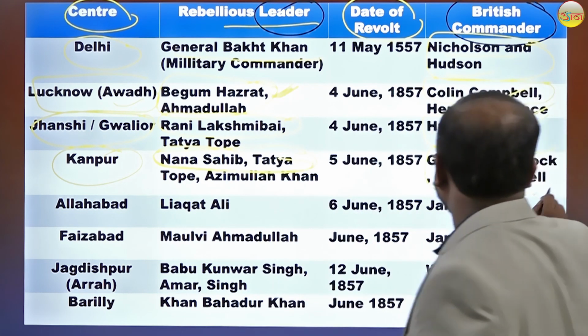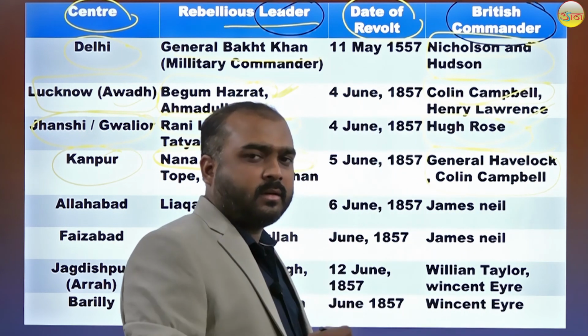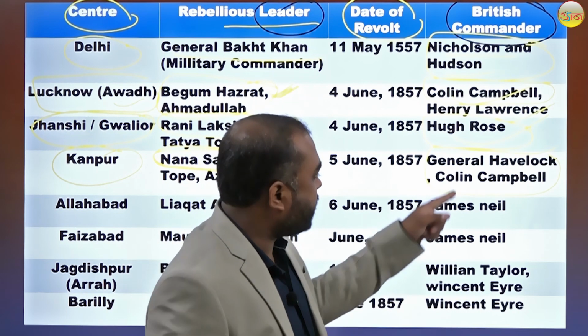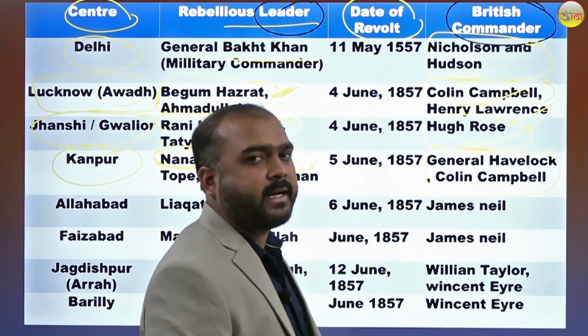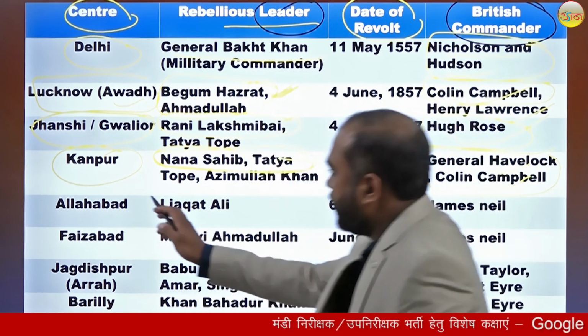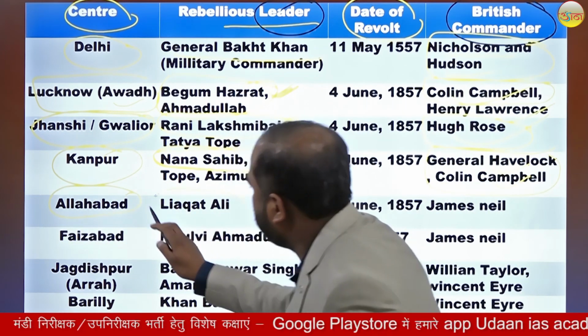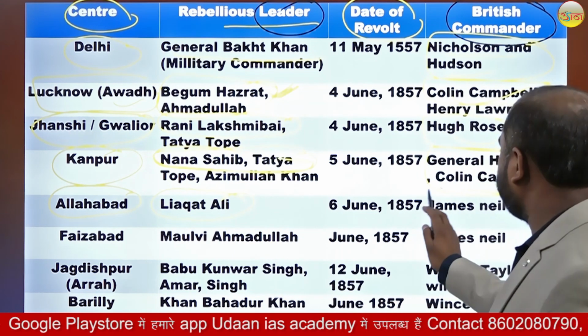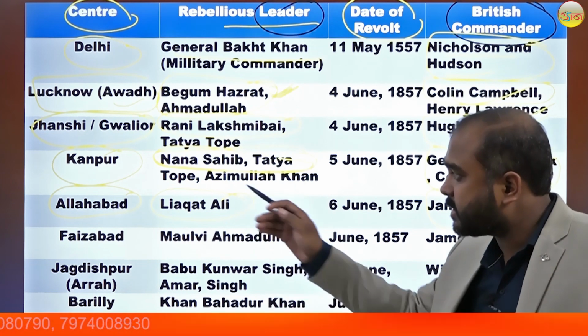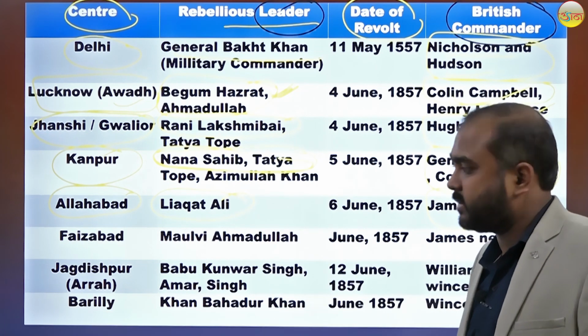The British commanders who suppressed this revolt were Havelock and Campbell. In Allahabad, the leader was Liaquat Ali, and James Neil played a vital role in suppressing the revolt there.